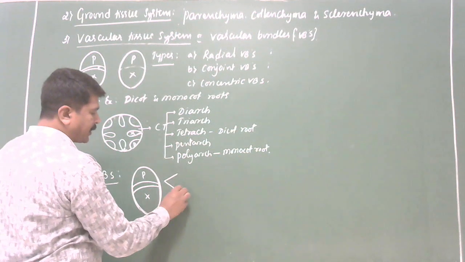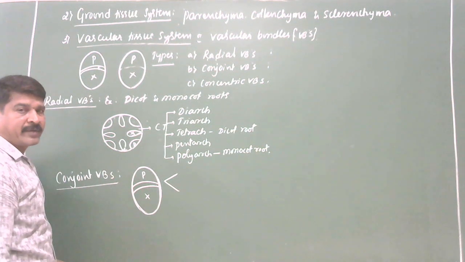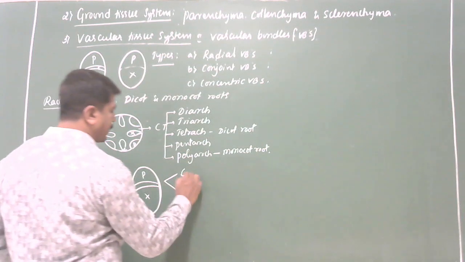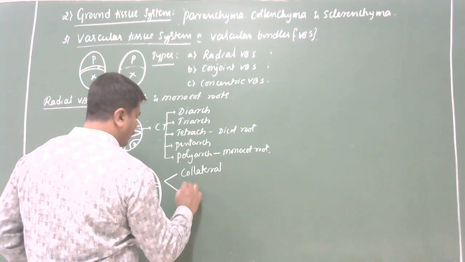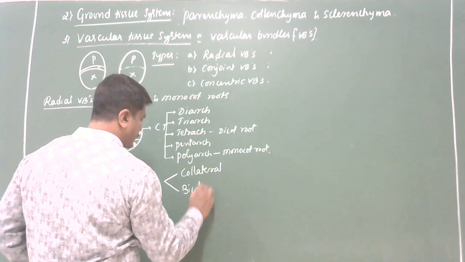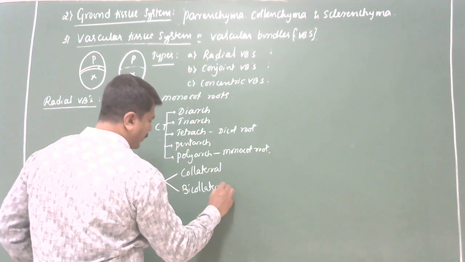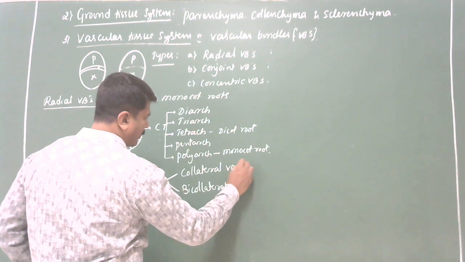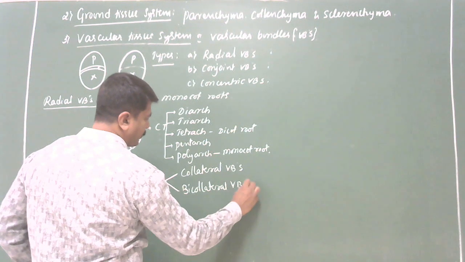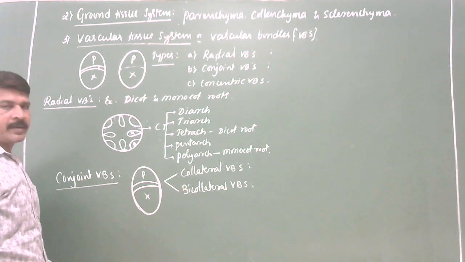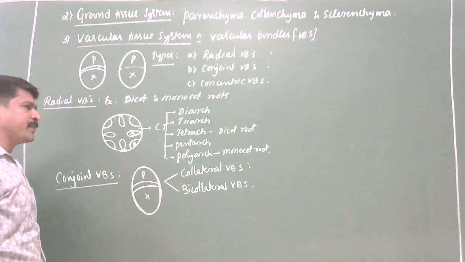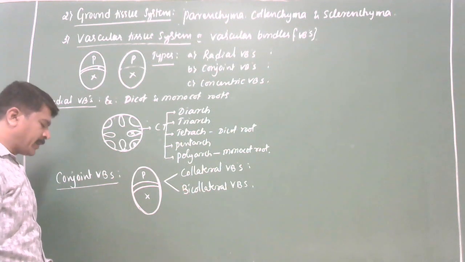Conjoint vascular bundle is of two types: collateral and bicollateral vascular bundles. These are the two types. Clear? Okay. First, let us look at the collateral vascular bundles.